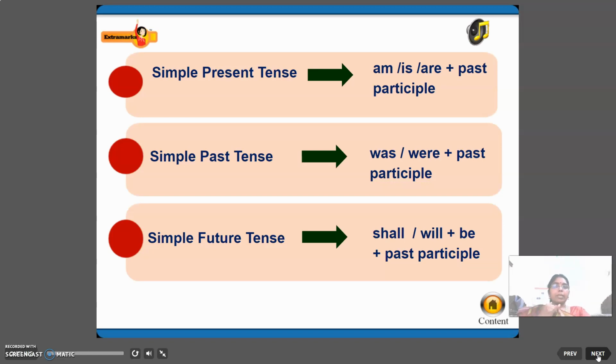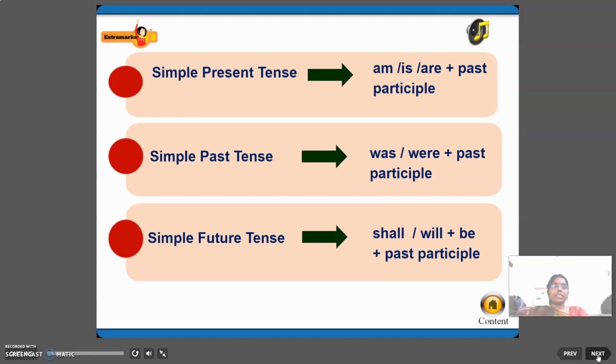When it is simple present tense, am, is, are plus past participle, V3 form. V1 is present tense, V2 is past tense, V3 is past participle. Simple past tense is was and were plus past participle.